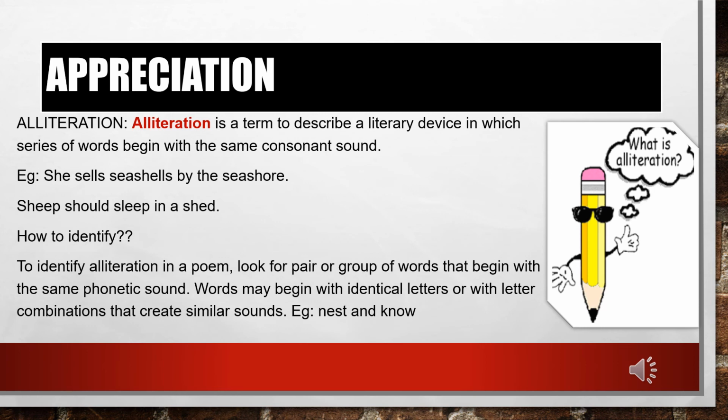Now, how to identify alliteration? To identify alliteration in a poem, look for a pair or group of words that begin with the same phonetic sound. Words may begin with identical letters or with letter combinations that create a similar sound, like "nest" and "no". You need to read the poem, and if a group of words begin with identical letters or identical sounds, then alliteration is used. So when I say "nest" and "no", the n sound is repeated.